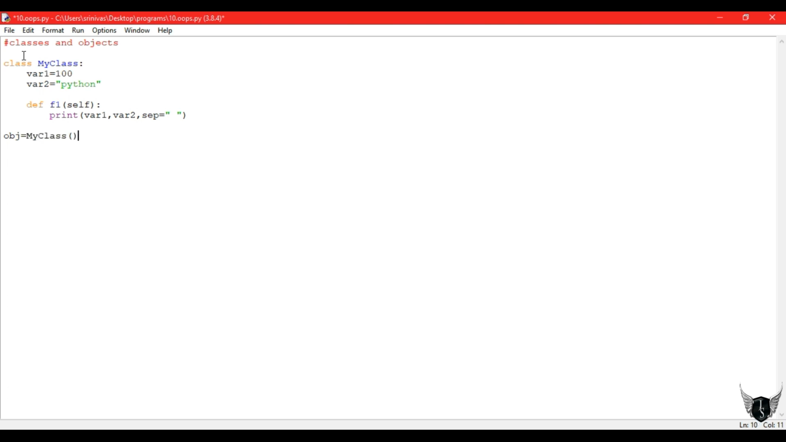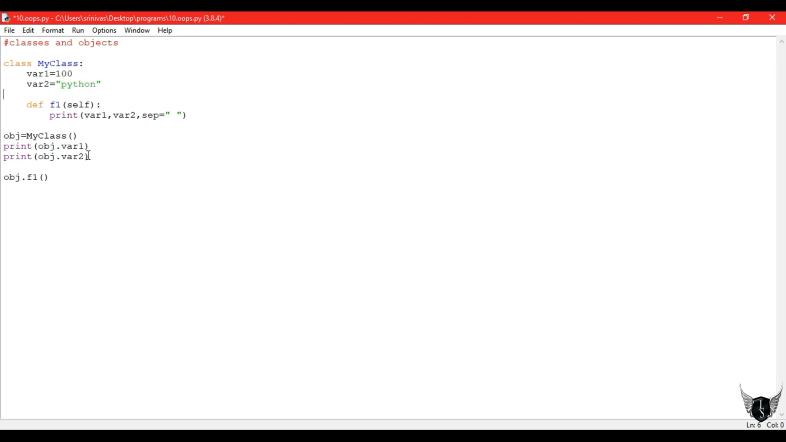And I am creating an object. For a class, we can create an object. So I have created an object for my class, and I am printing variables using that object. So object dot variable 1, and we can access object dot variable 2 also. So 100 and Python will be printed there. To call a function directly, object dot function name.